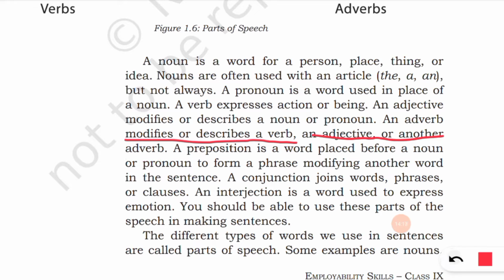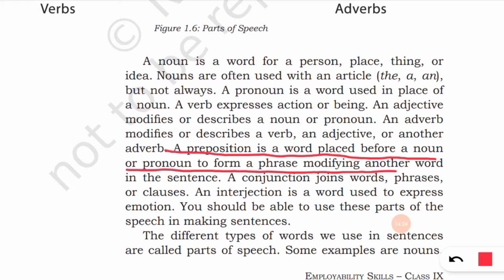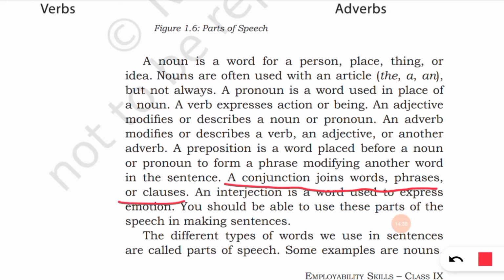Then a preposition is a word placed before a noun or pronoun to form a phrase modifying another word in the sentence. So a preposition is a word which is placed before a noun or pronoun to form a phrase modifying another word in the sentence. Then a conjunction joins words, phrases, or clauses; and, or are conjunctions. Then an interjection is a word used to express emotions.